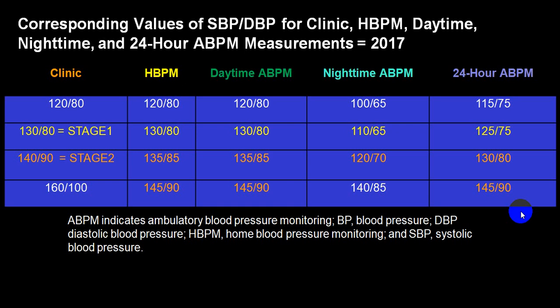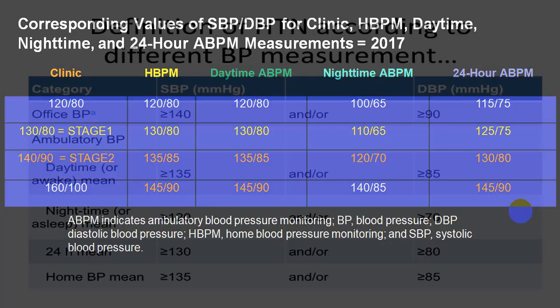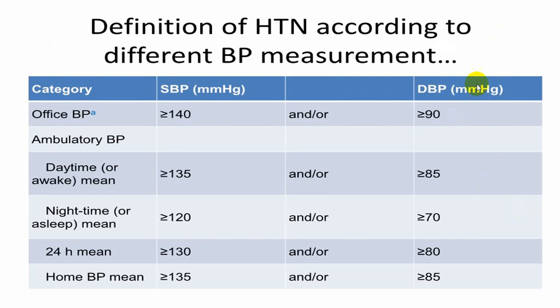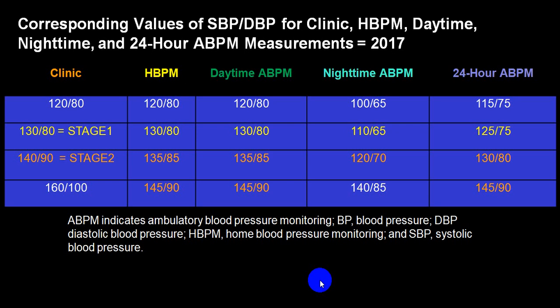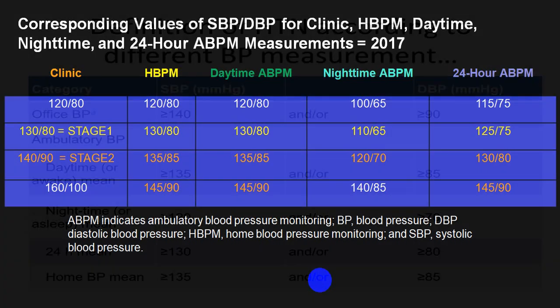So ambulatory blood pressure monitoring gives you much better results. This is again a similar thing which gives you systolic and diastolic in office, ambulatory, daytime, nighttime, average, and home blood pressure monitoring. What we have mentioned here in a horizontal difference, this is vertical.